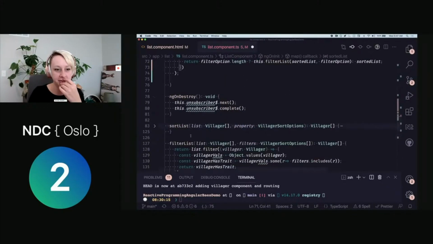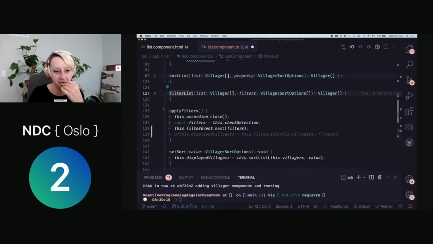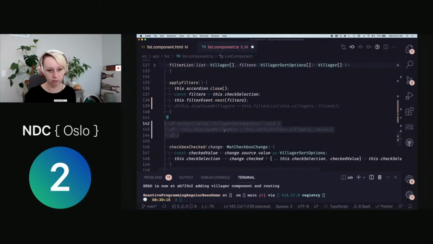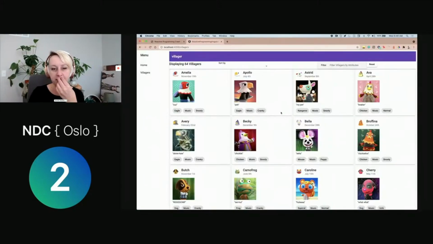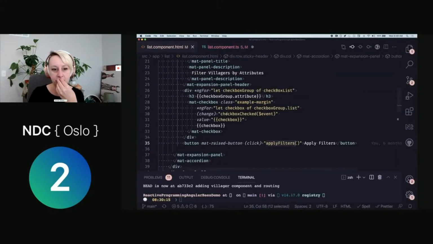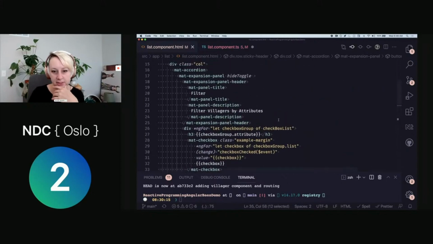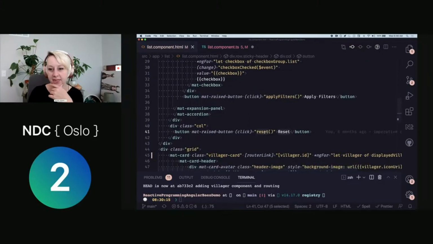Okay, so we've dealt with our sort list, we've dealt with our filter lists, we've got our apply filter function happening. We don't need our set sort happening because we're not using that anymore. All right, let's talk about our reset functionality. So I have a reset method here that is tied to a button click. I can find it. Yep, all right, here's our reset.